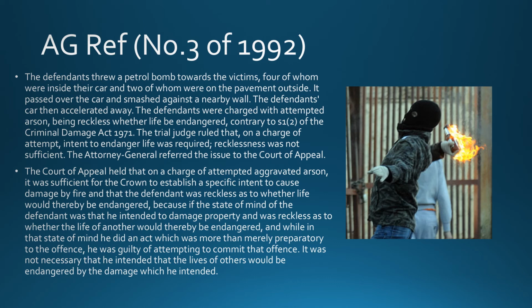The Court of Appeal held that on a charge of attempted aggravated arson, it was sufficient for the Crown to establish a specific intent to cause damage by fire, and that the defendant was reckless as to whether life would thereby be endangered. If the defendant intended to damage property and was reckless as to whether the life of another was endangered, and while in that state of mind he did an act which was more than merely preparatory to the offence, he was guilty of attempting to commit that offence. It wasn't necessary that he intended that the lives of others would be endangered by the damage which he intended.